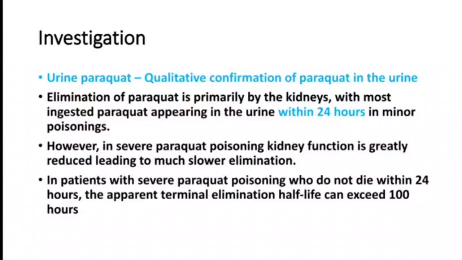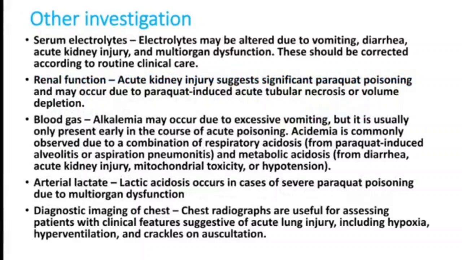So we have discussed that kidney damage will have a negative urine finding. Other investigations like you have to check the electrolytes, creatinine, blood gases, lactate levels, chest X-ray. Electrolytes you can get since there is vomiting, diarrhea, all these things, patients can have hypokalemia or hyponatremia and all. Kidney function test, you can get elevated urea creatinine.